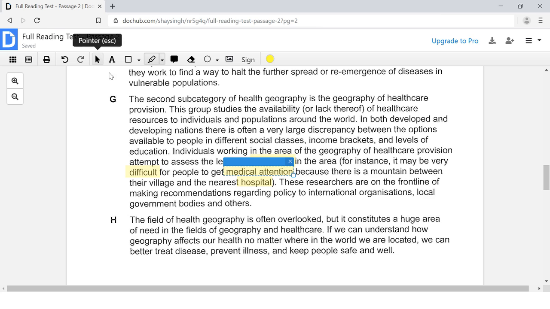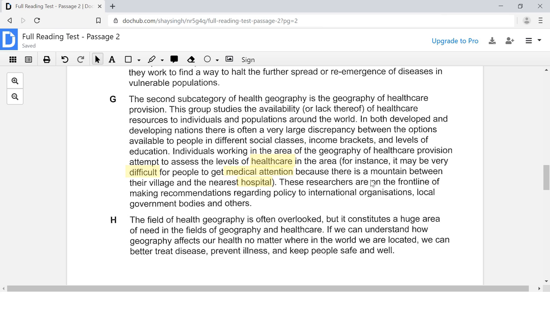In fact, I already see an example of our physical barrier, but let's go ahead and read this sentence from over here. Individuals working in the area of the geography of healthcare provision attempt to assess the levels of healthcare in the area. For instance, it may be very difficult for people to get medical attention because there is a mountain between their village and the nearest hospital.